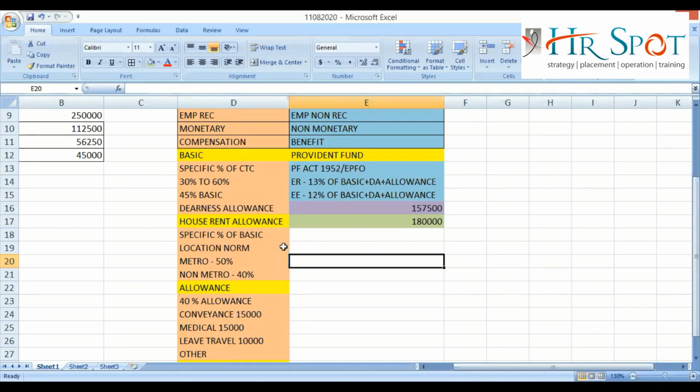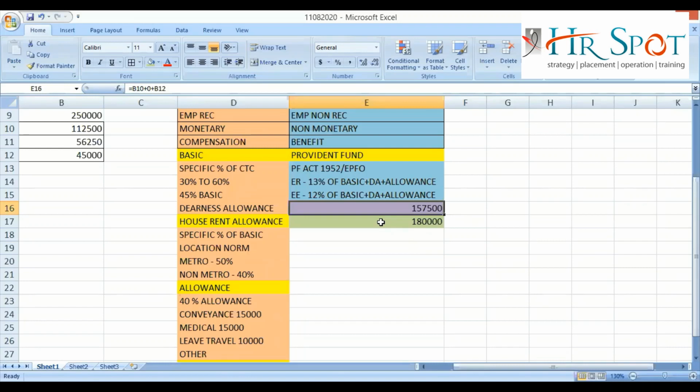If your value is more than 1,80,000, then the calculation will be done on 1,80,000. So here, what is your value? 157,500. Is that more than 1,80,000 or less than 1,80,000? Less than. If less than, then the actual amount. But if the value is 2,57,000, then the calculation will be done on 1,80,000.